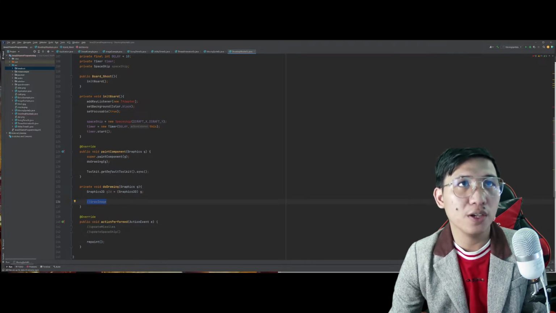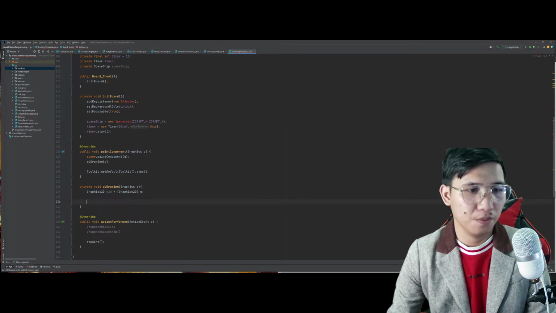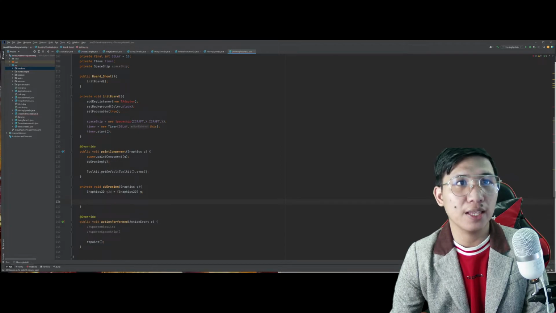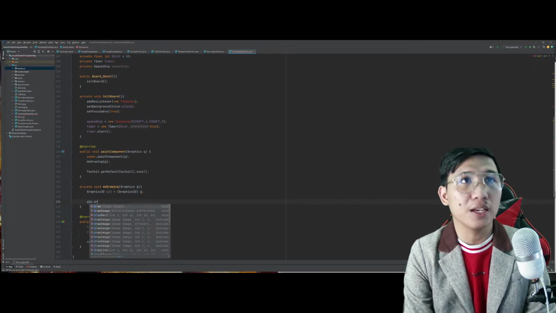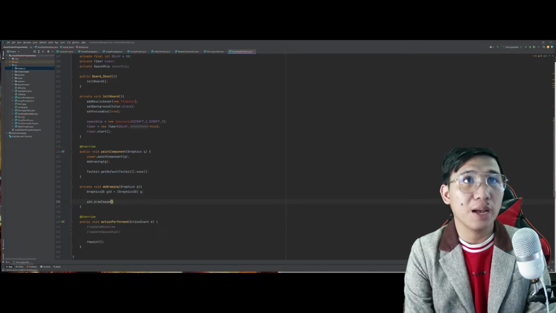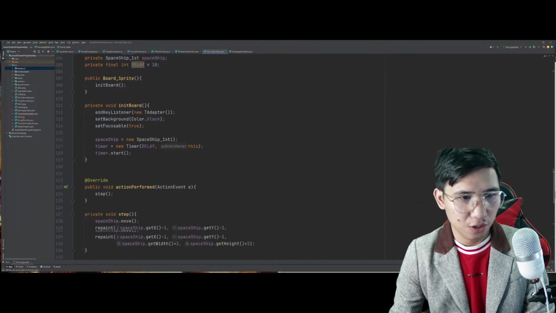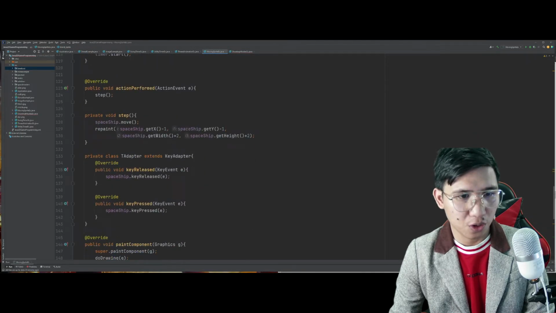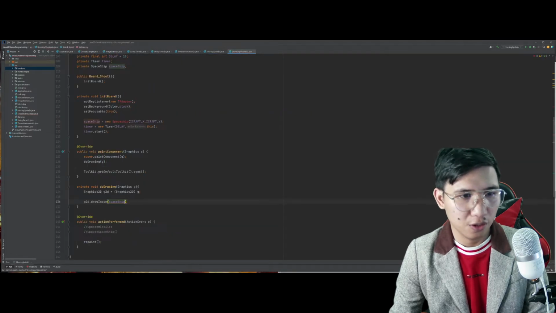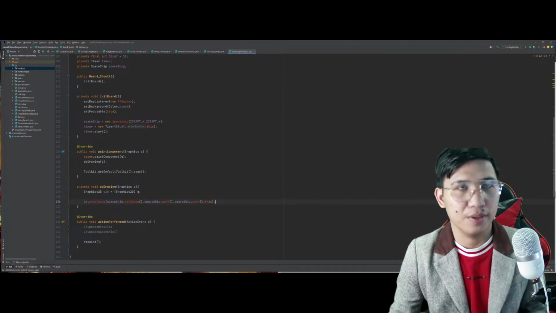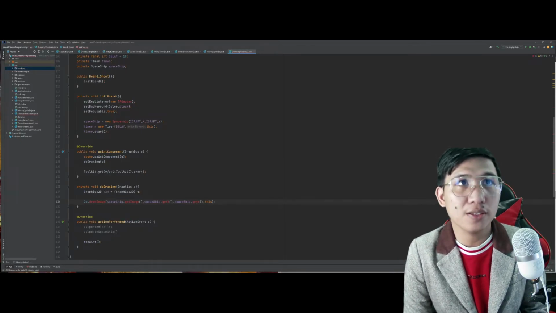Kung natatandaan nyo yung ginawa natin kanina sa do drawing natin, in which we simply draw the image. Copy paste ko na lang ito. Nasaan ba yung draw image ko dito kanina? Ito, itong part na to. Diba ganyan lang yan kanina? So, it's the same. It's actually the same process.